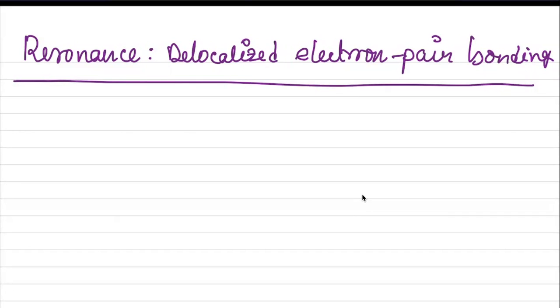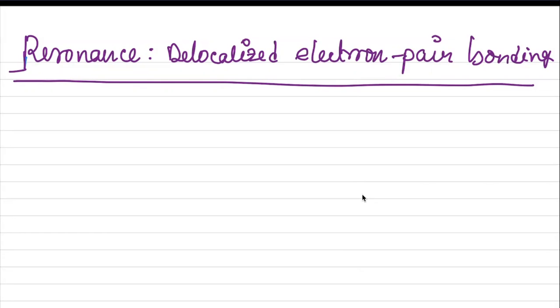So today we're going to learn about resonance. So what is resonance? Resonance is actually delocalized electron pair bonding. That means delocalization of electrons. Resonance is generally delocalization of electrons, and obviously delocalization of pi electrons, because the sigma bonding electrons cannot be delocalized.